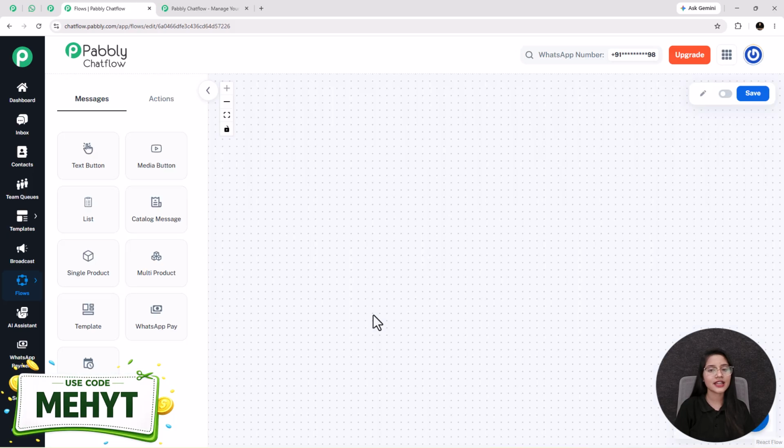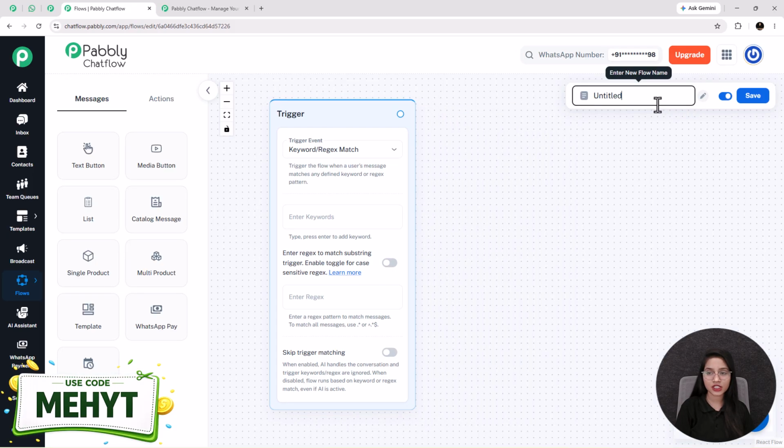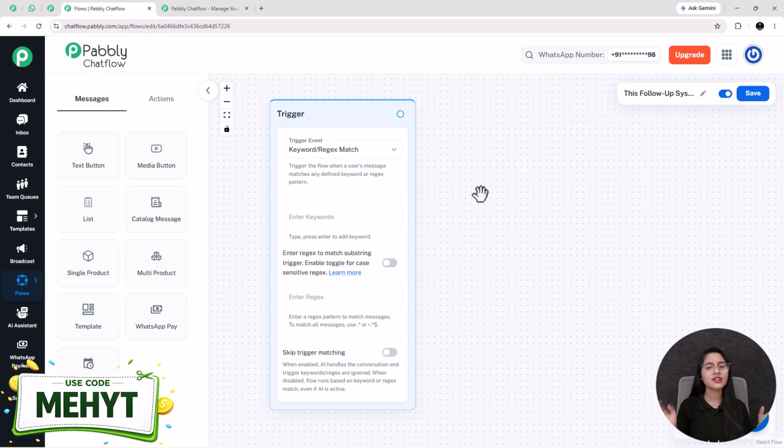See, this is the starting point of your flow named trigger, but before this, at first you have to give a name to your flow that I am entering as this follow-up system closes more deals while you sleep. Here I have given this name by my choice, but you can give it completely based on the chatbot you are creating. After that, I'm clicking on the save button. With the help of this button, your flow will be saved and updated. Now I'll give you a quick overview of these two options, messages and actions. Under these options, you will see different buttons. We will use these buttons in the creation of our flow.